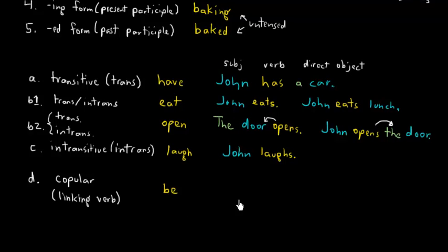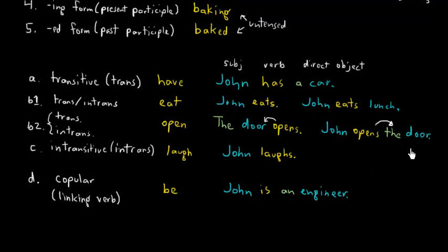Okay, so let's put an example up. We'll go back to John again. We're working him hard today. John is an engineer. Okay? So now, in these previous ones, the car, the lunch, the door, all gave us more information about what was being had, what was being eaten, or what was being opened.